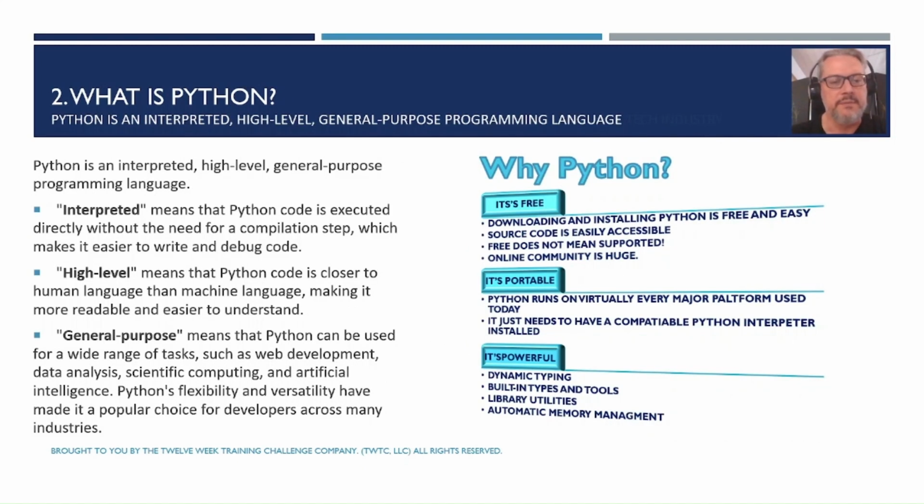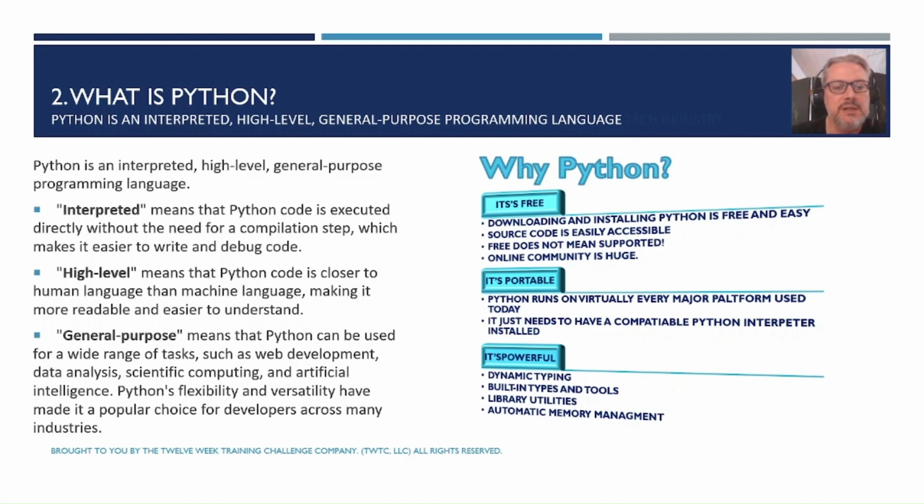So what is Python? Python is an interpreted high-level general-purpose programming language. The concepts here of interpreted, high-level, and general-purpose, we're just going to cover each of those on the left. Interpreted means Python code can be executed directly without the need for a compilation step, which makes it easier to write and debug code. High level means that Python's code is much closer to human language than machine language, making it more readable and easier to understand.